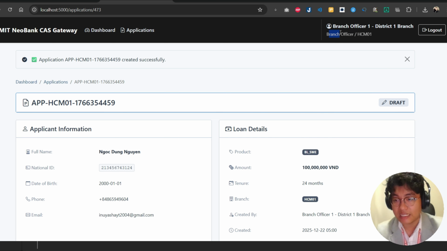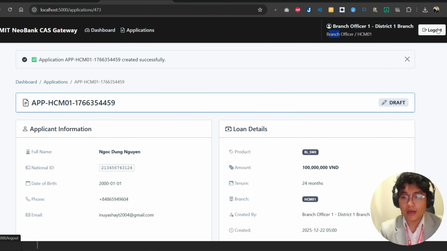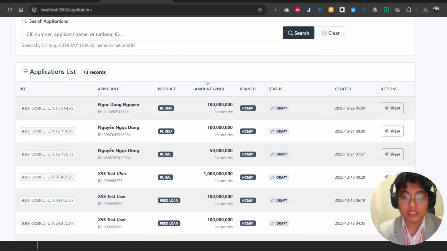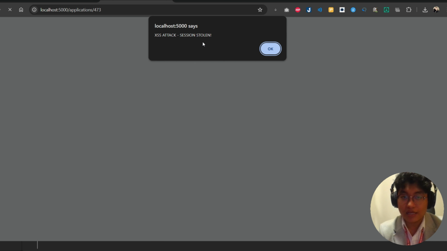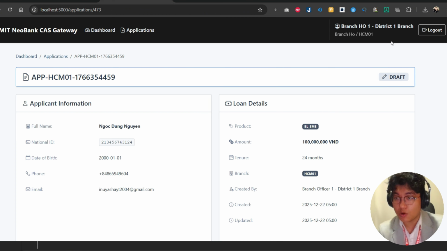So this is stored XSS. Even with HttpOnly cookies, the script can still access sensitive data and display it on the page or manipulate interface elements to influence decisions. I can show you this in branch one. It's the one I just created here, and yes, the session of this user can also be stolen.